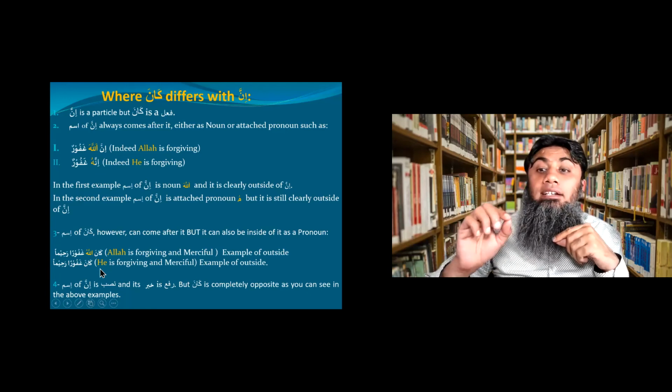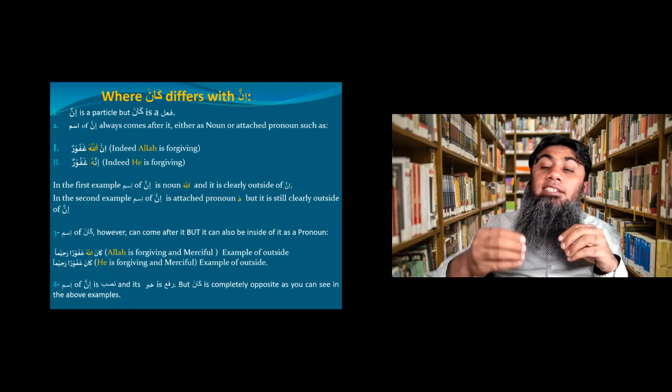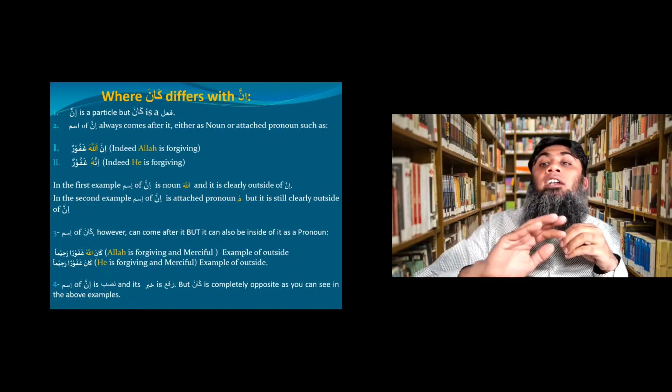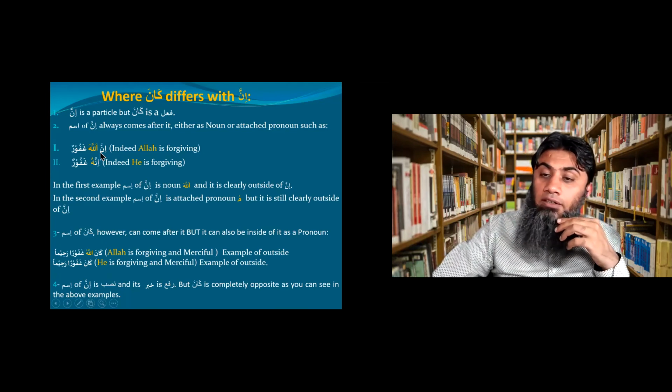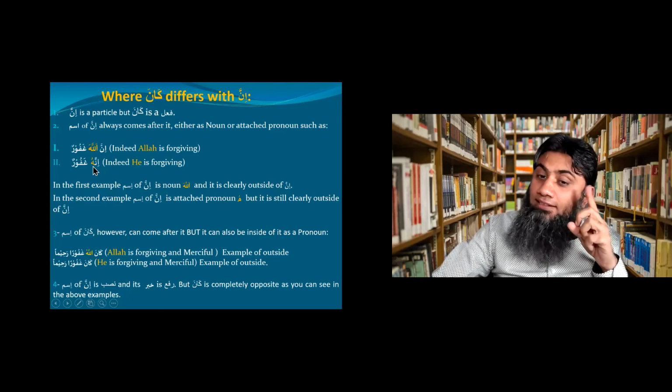Clear? But in the case of inna, ism of inna is always outside of inna. Either a clear noun, as in this example of Allah, or an attached pronoun as hu, but in both cases it is outside of inna. Clear? So this was the difference.